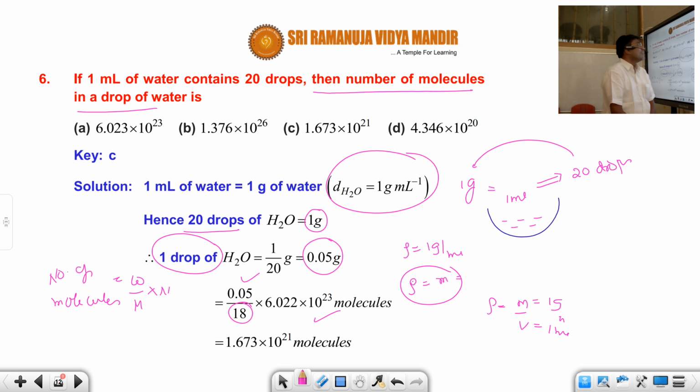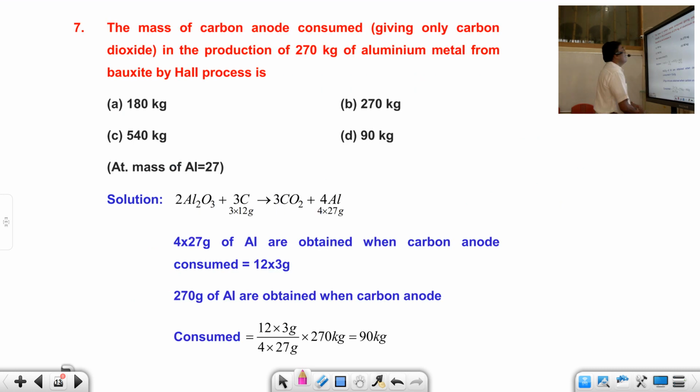Now, a very interesting and difficult question. The mass of carbon anode consumed, giving only carbon dioxide, in the production of 270 kg of aluminium metal from bauxite by Hall's process. First of all, you should understand some philosophy. Aluminium can be manufactured by three processes: Hall's process, Serpek's process, and Bayer's process. Bayer's process depends on the impurities. Here, which process is given, students? Hall's process is given. Fine.